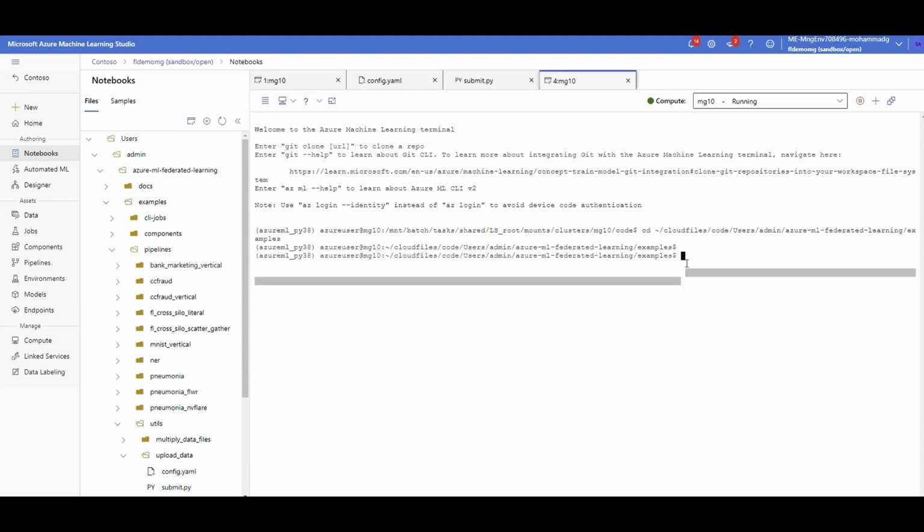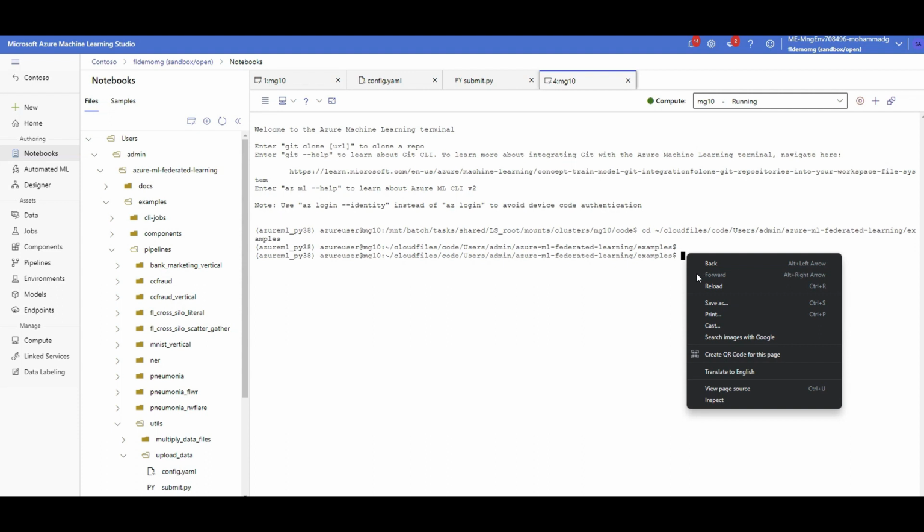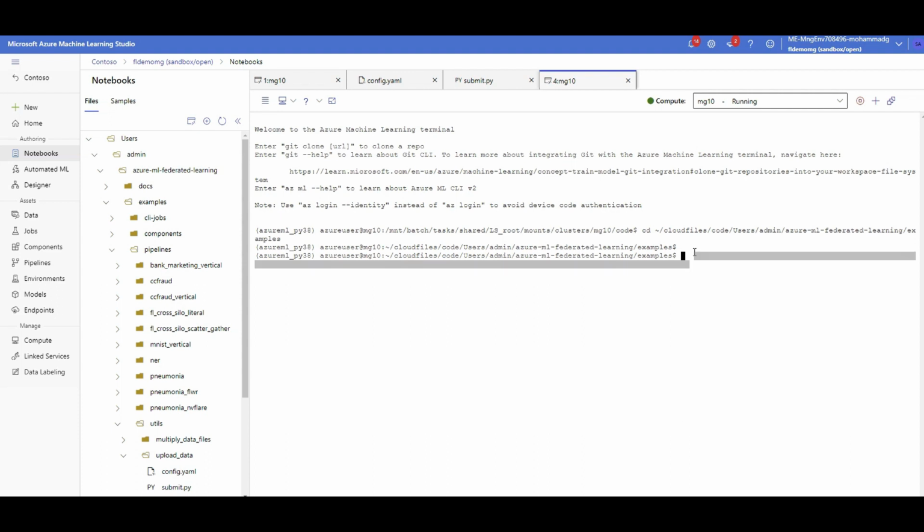All right. Now I need to change this to my subscription ID, change this to your resource group name, change it to your Azure ML workspace name, and that's it. You don't need to change anything else, and it knows which example you're running, which is the credit card fraud detection. So as soon as you run this, which I already ran, what's going to happen?